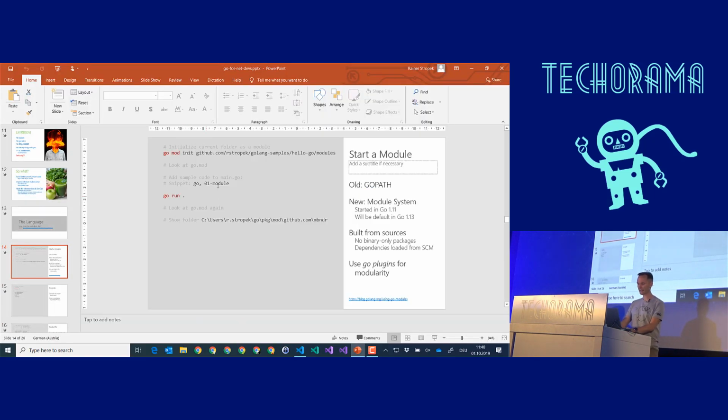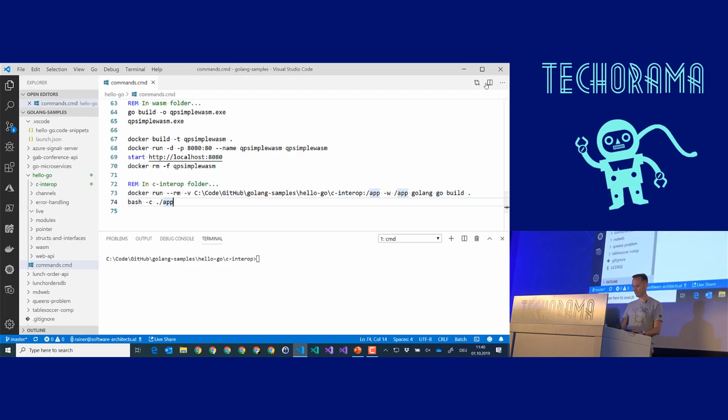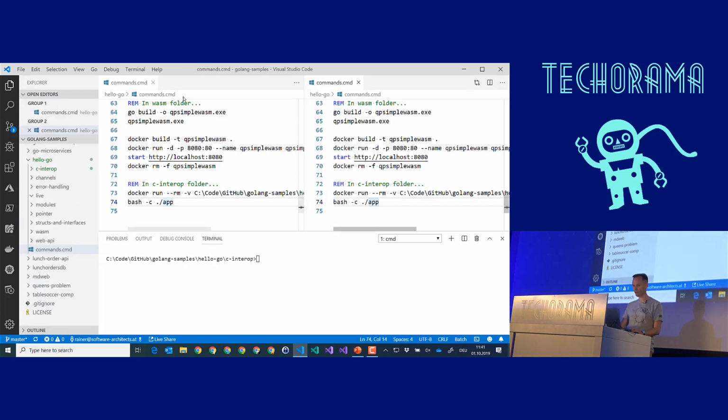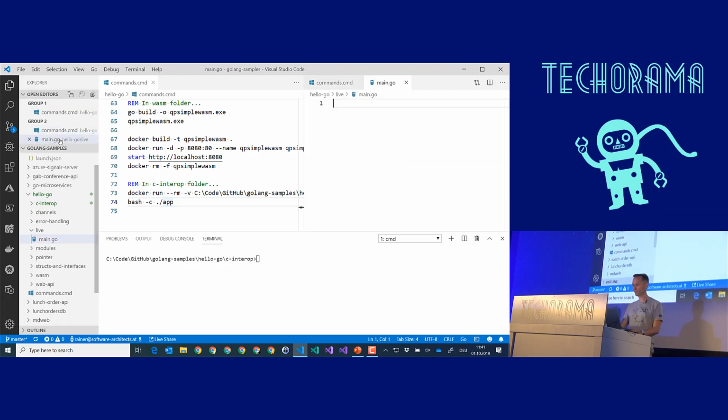First, let's start with a very simple example. I am here in Visual Studio Code. Visual Studio Code is a great way of writing Go code, and I will put my demo script here to the side, and inside my live folder, let's add a new file. Let's call it main.go, and we will write some code here.